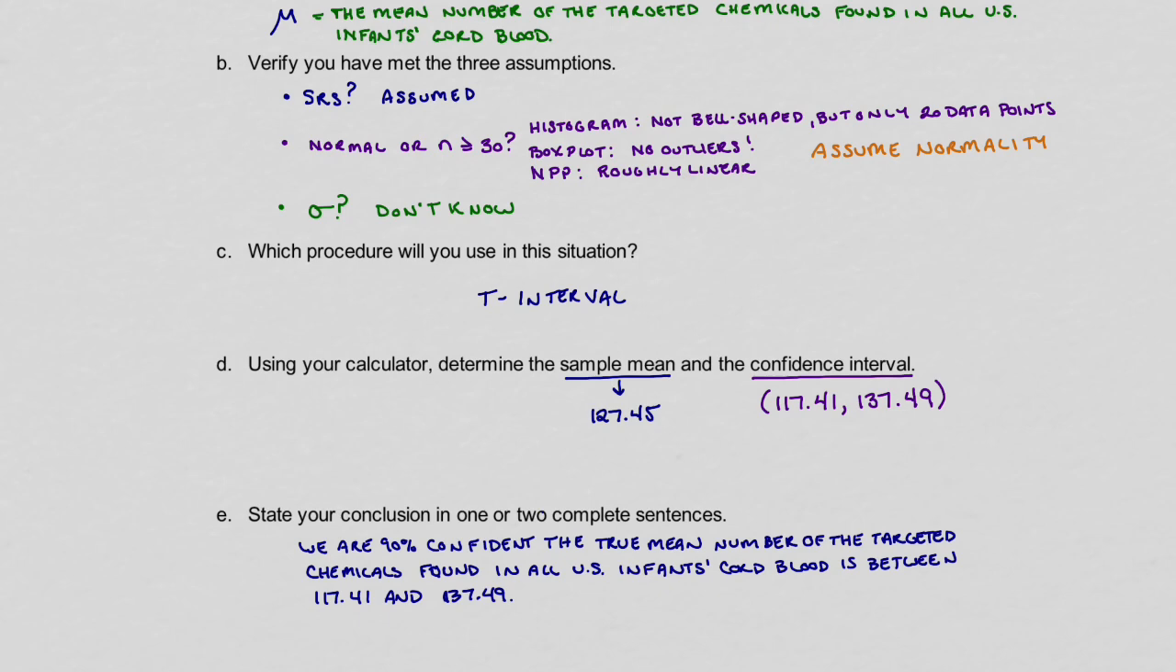So again, we've called out the confidence level. I then referred back to the definition for our parameter and then pulled our values from the confidence interval that we calculated. And there you have it. We're all done.